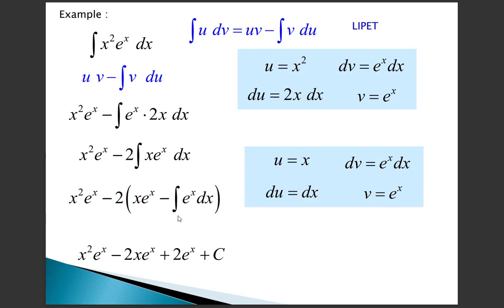Then we substitute in the formula: x squared e power x as it is, minus 2 as it is, and for this function we apply uv minus integral of v du. So x e power x minus integral of e power x dx. Here the integration of e power x is e power x, so minus into minus is plus 2 e power x, plus the integration constant c.